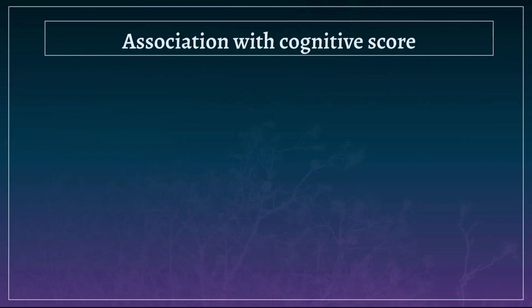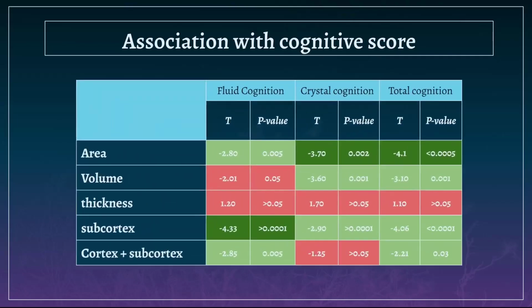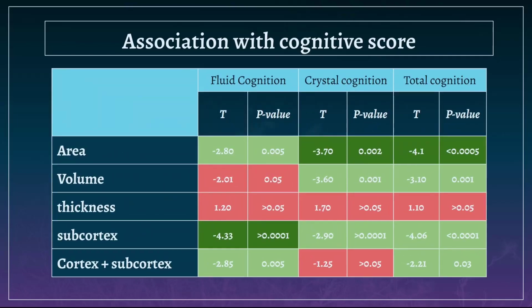About the association between different brain age gaps and cognitive scores, we used a mixed effect model and kept sex and age as fixed effects and site as a random effect. We observe that cortical area, which has the worst accuracy, can always capture the information from all cognitive scores. However, cortical thickness could not capture the information from any cognitive scores, and cortical volume has no relationship with fluid cognition.